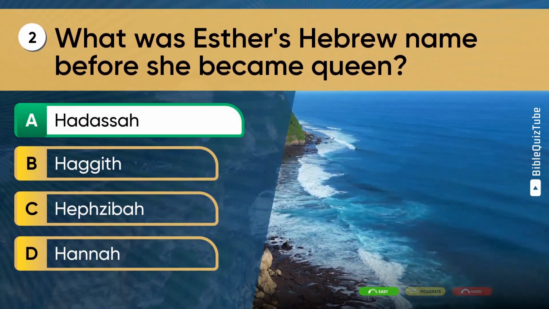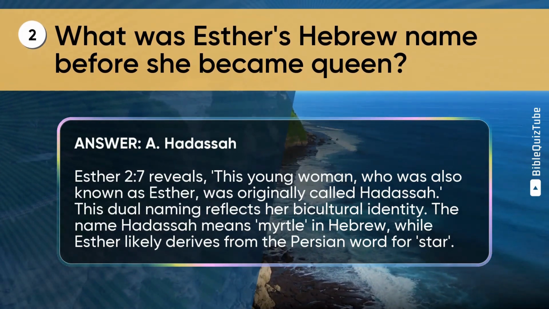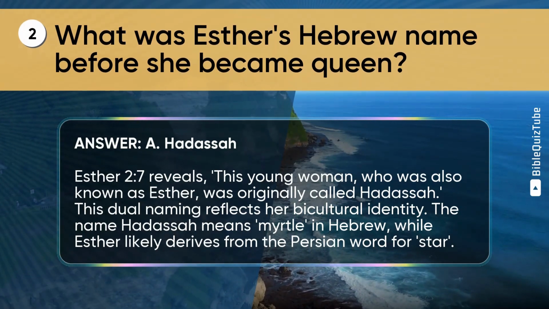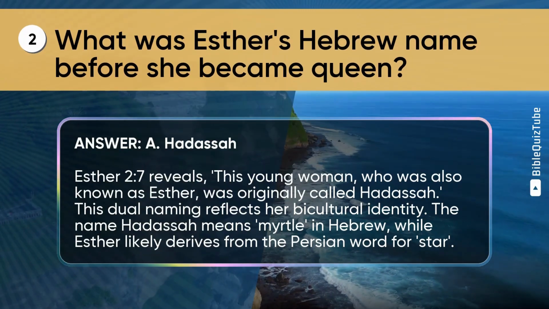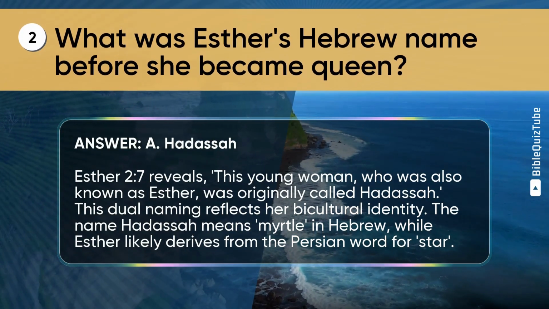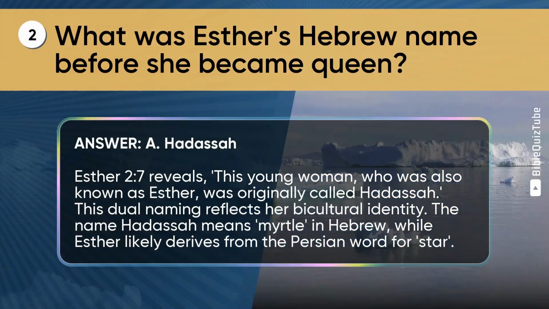The correct answer is A. Hadassah. The explanation. Esther chapter 2 verse 7 reveals, this young woman, who was also known as Esther, was originally called Hadassah. This dual naming reflects her bicultural identity. The name Hadassah means myrtle in Hebrew, while Esther likely derives from the Persian word for star.